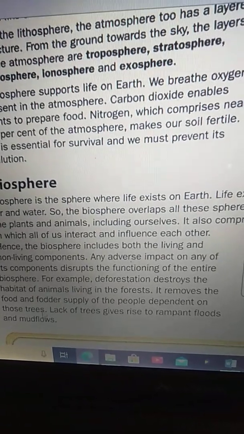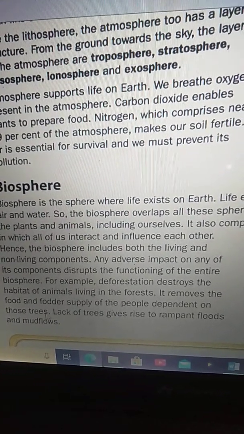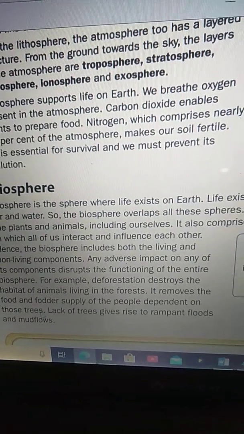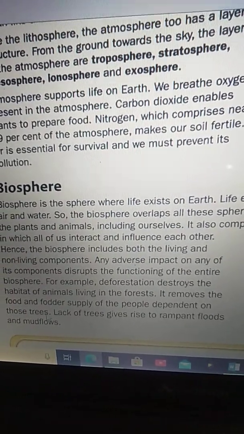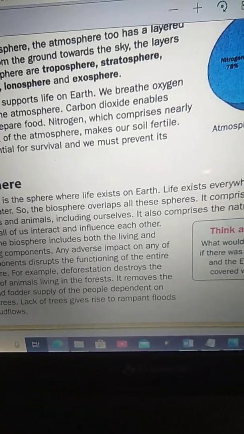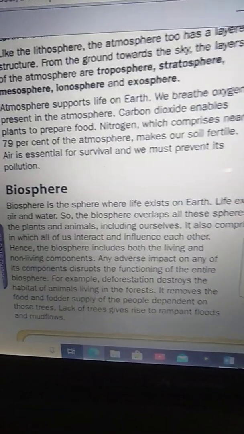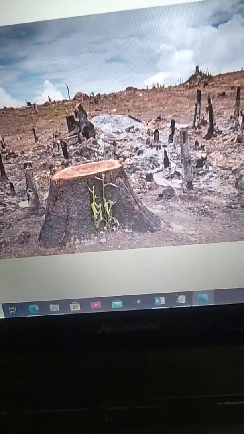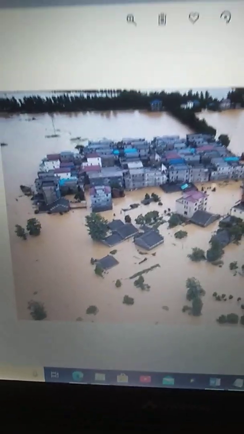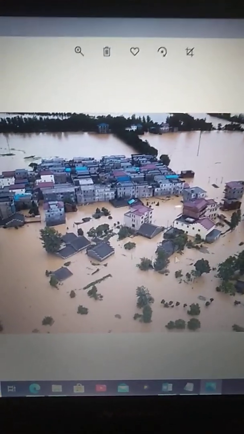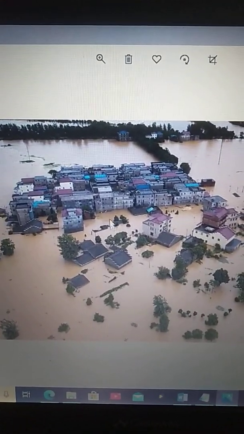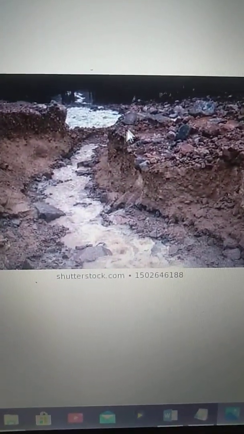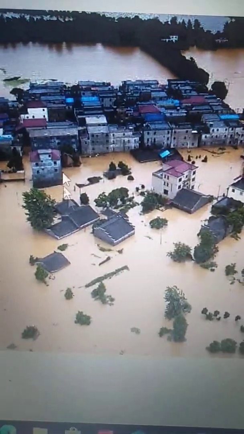Due to deforestation, there will be no food and fodder supply to the people who depend on those trees. Lack of trees gives rise to rampant floods and mud flows. Due to lack of trees, we can see floods and mud flows like this. So we have to protect plants.